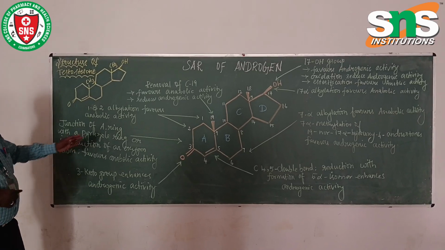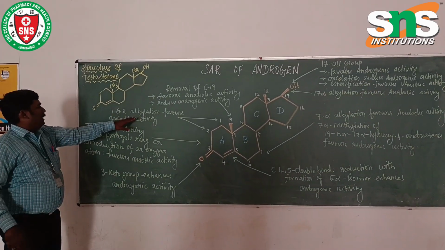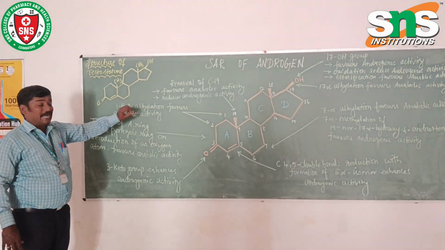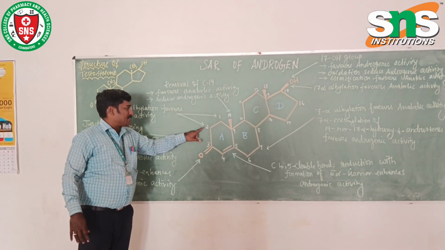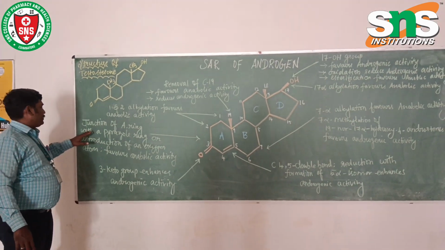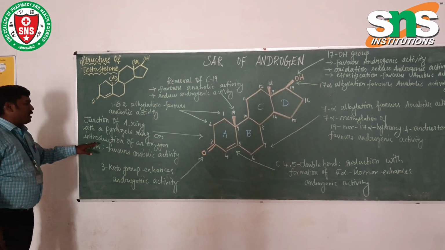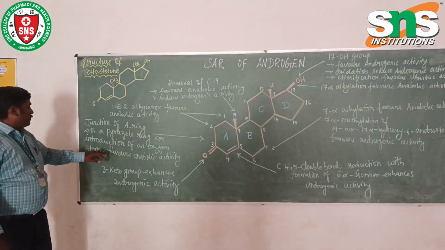So first we will start with that one. If we have an alkyl group in the first and second position, that will give the anabolic activity. Junction of the A ring with a pyrazole ring or introduction of an oxygen atom favors the anabolic activity.